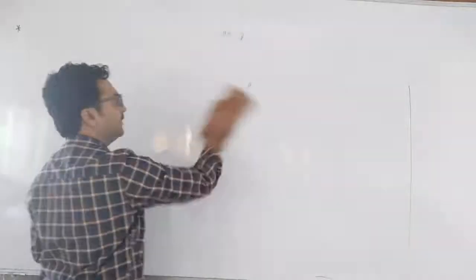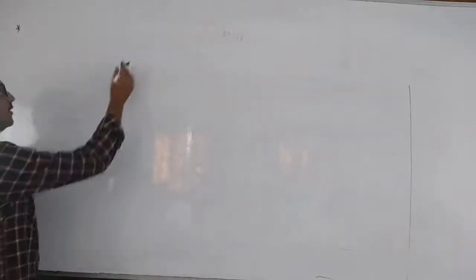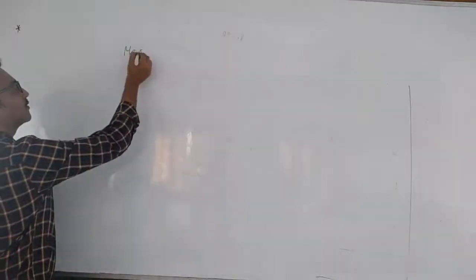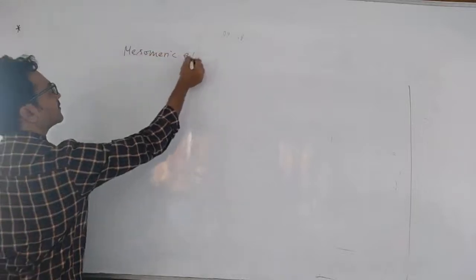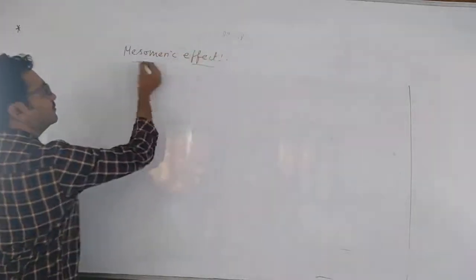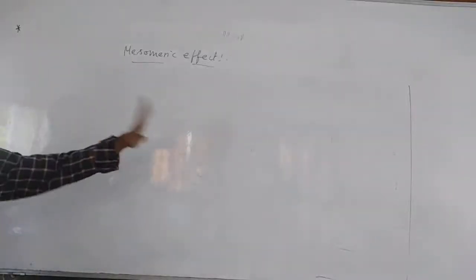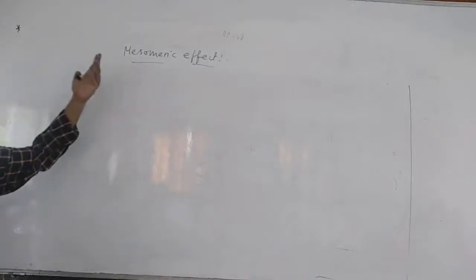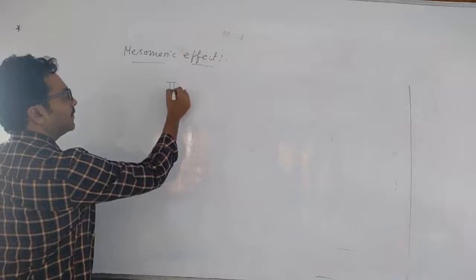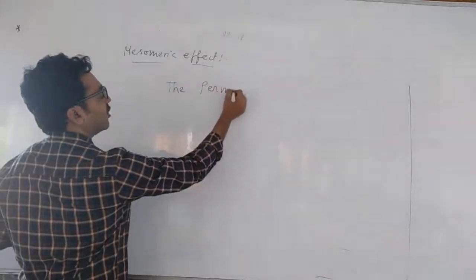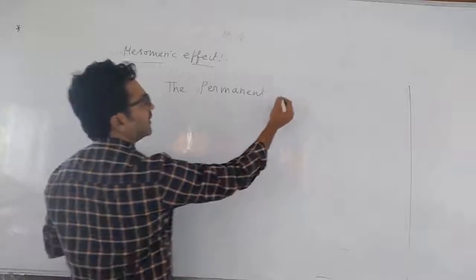So what is meant by mesomeric effect? Next we will go to mesomeric effect, or do you want to do some problems? Already 9 only. So I will explain mesomeric effect slightly, then we will do some problems on both together. Right? What is mesomeric effect? It is the same as inductive effect, but that operates in a sigma bond, and this will operate in a pi bond. That's it.